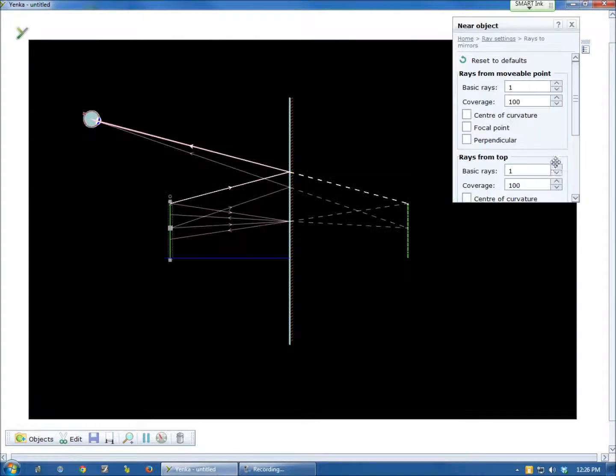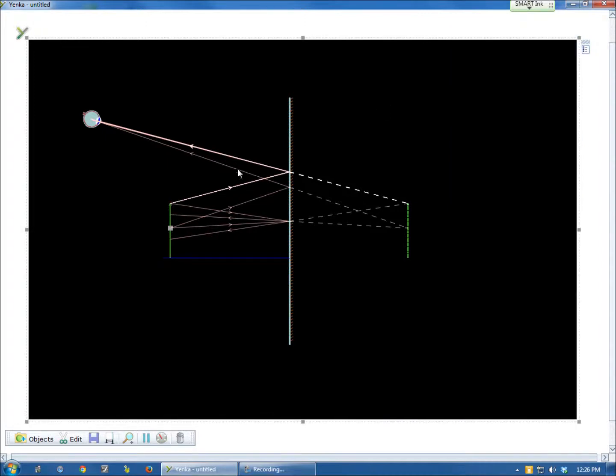Therefore, where our eye perceives these rays coming from is where it places the virtual image, because our brain only knows one way to interpret the image: that the rays of light traveled in a straight line from the object to our eye. If our eye actually gets rays of light from the real object, that's fine. That's how we know where things are. But if the path of those rays is interrupted by something like a mirror, our brain only knows one way to handle that, which is that the light came from a straight line.